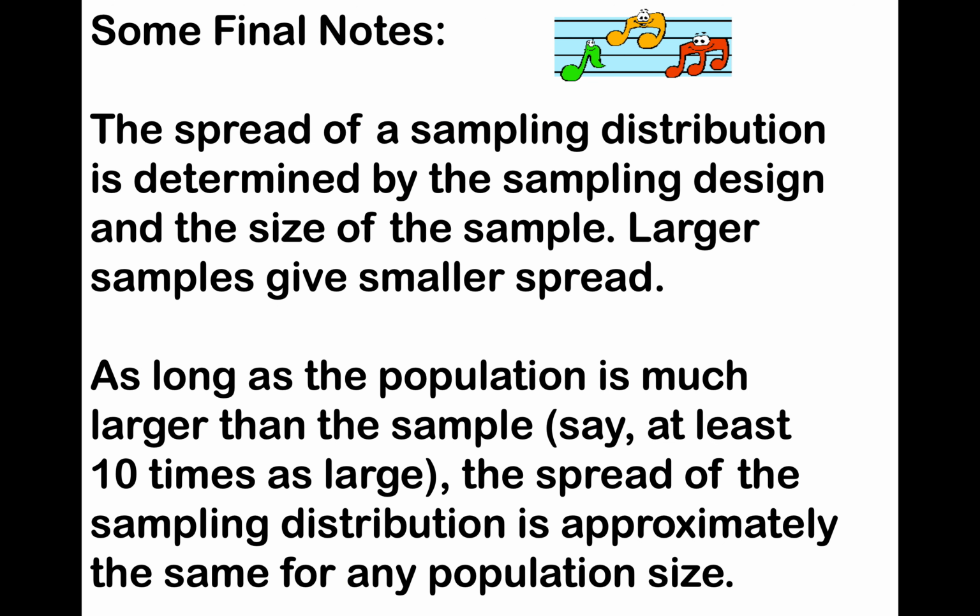So just some final notes. The spread of a sampling distribution is determined by the sampling design and the size of the sample. Larger samples give smaller spread. Definitely something key to remember. As long as the population is much larger than the sample, say at least 10 times as large, the spread of the sampling distribution is approximately the same for any population size.